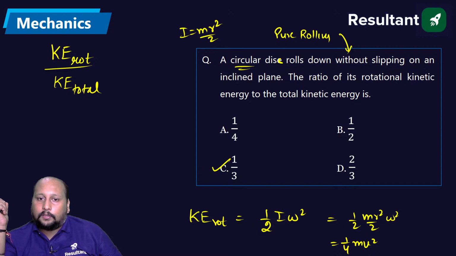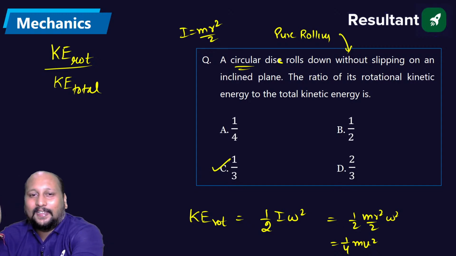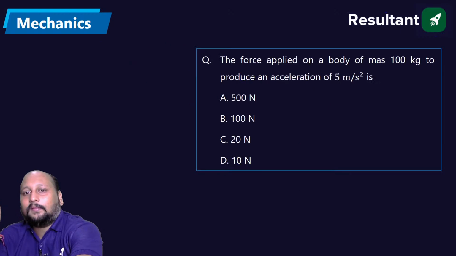Okay, understood? Option C, 1 by 3. चलिए, right, done. Next question.